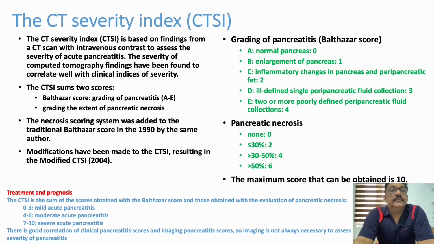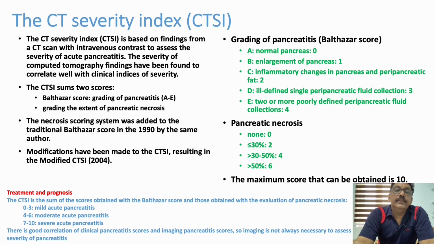This is a sum of two scores. One is the Balthazar score, another one is grading the extension of pancreatic necrosis. Balthazar score: normal pancreas is 0, enlargement of pancreas 1, inflammatory changes in pancreas and peripancreatic fat 2, ill-defined single peripancreatic fluid collection 3, 2 or more poorly defined pancreatic fluid collections 4.